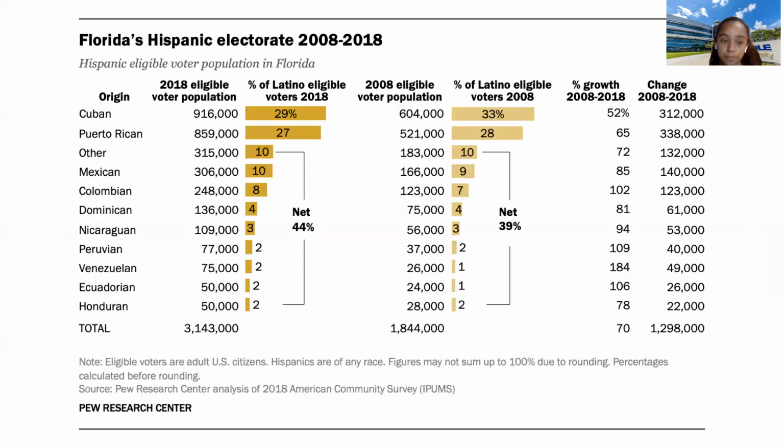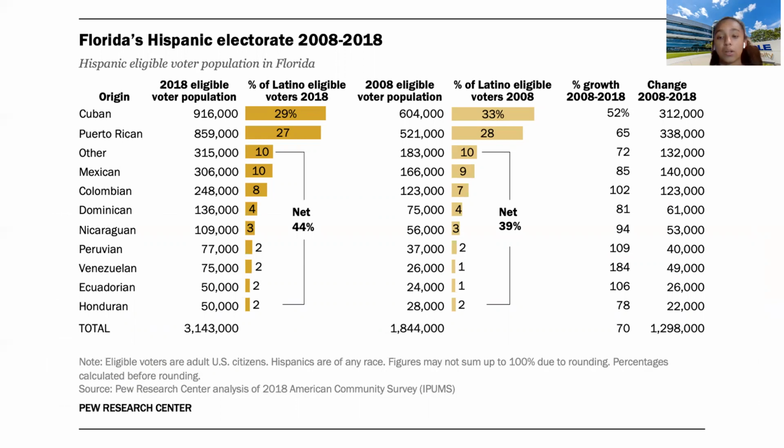So as you can see here in this graphic done by the Pew Research Center, Florida's Hispanic electorate between the years of 2008 and 2018, we do see a large increase between these years, given the fact we see there are a variety of Hispanic subgroups in addition to the eligible voter population. As we can see, we have roughly 3 million eligible Hispanic voters. And what we want to do is increase this number because we know that the Hispanic vote has a large influence over a lot of decisions made in Congress and whatnot.